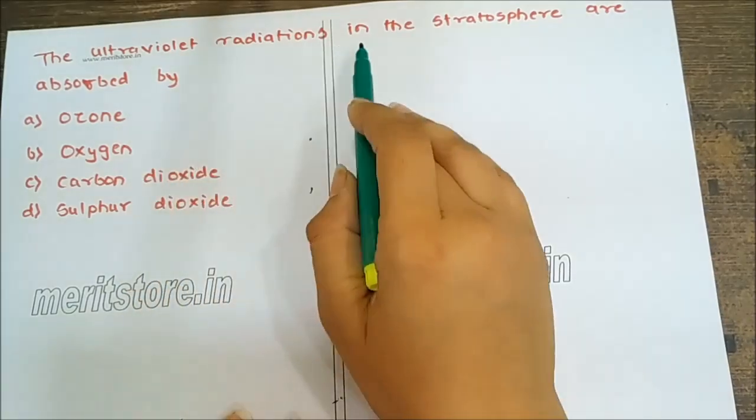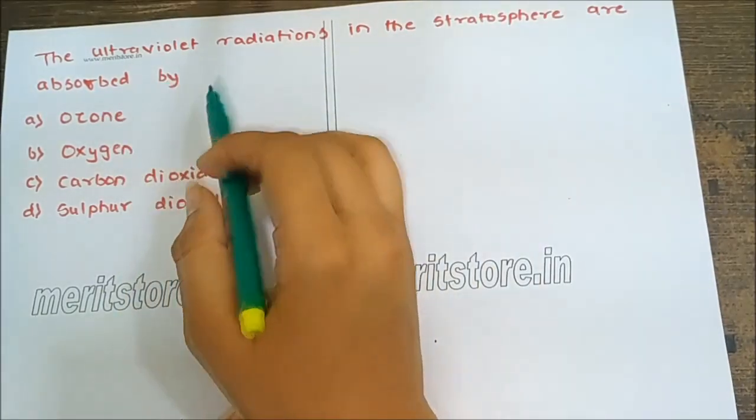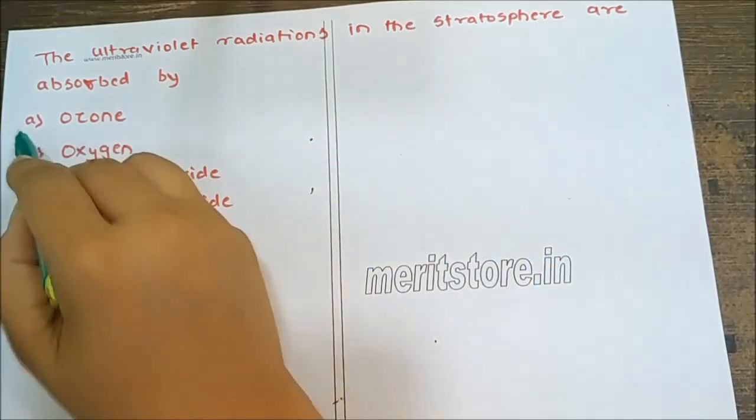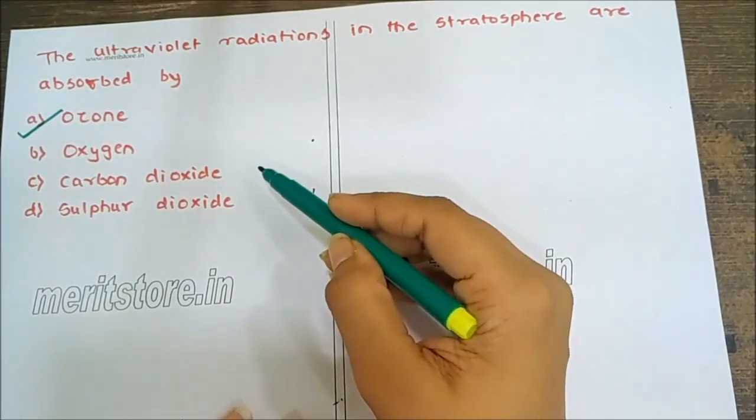The ultraviolet radiation in the stratosphere is absorbed by ozone, oxygen, carbon dioxide, sulfur dioxide. Easy, the answer is A, ozone.